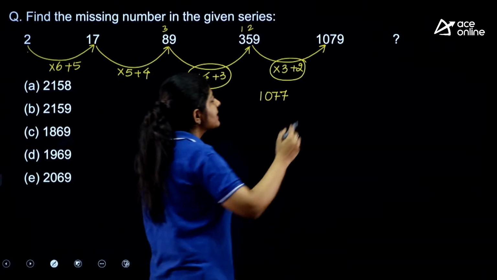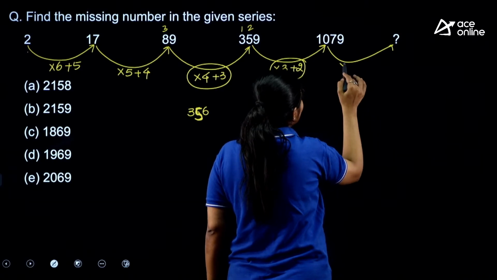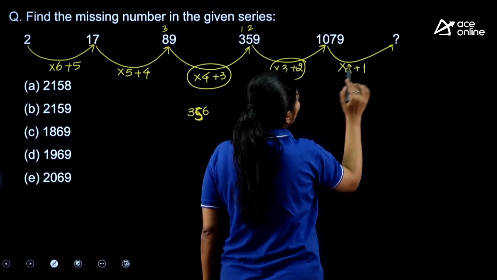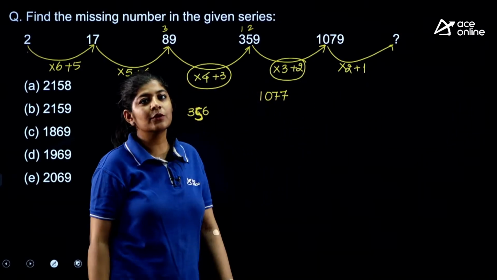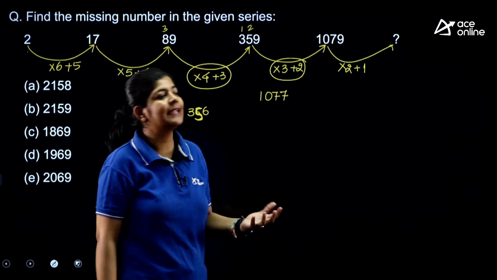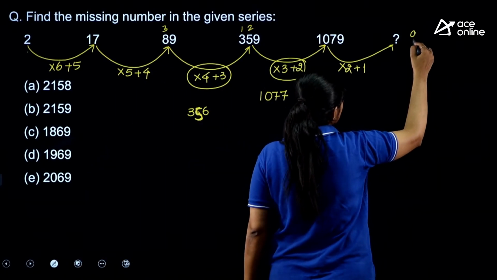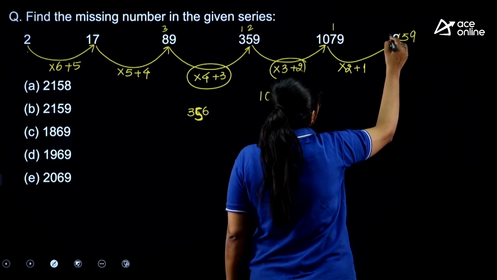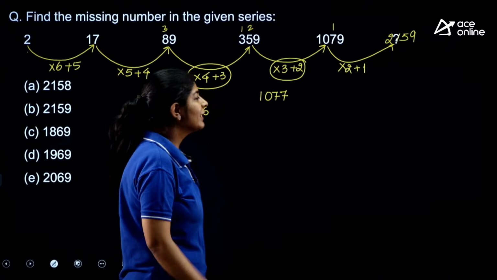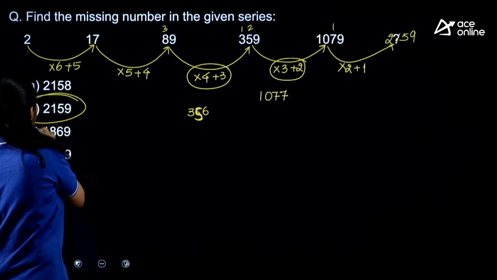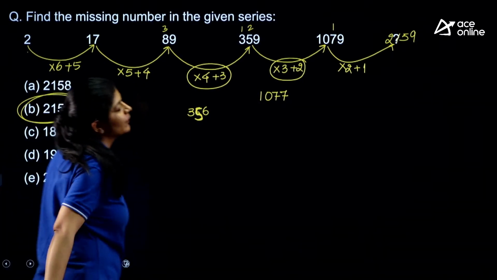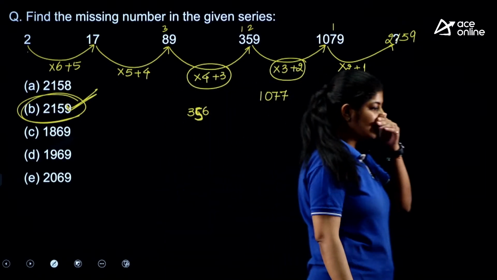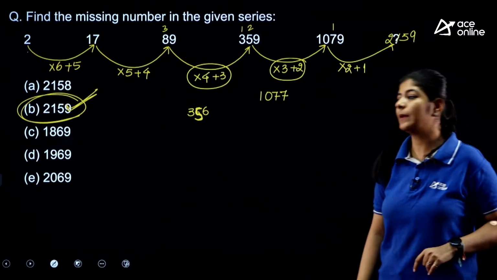The pattern is very simple. Now what we have to do? We have to multiply it by 2 and we need to add 1 in it. 2 into 9, that is nothing but 18. 18 plus 1, that means 19, the 1 is carry forward. 14, 15 and 2159. Do we have this in our options? Yes. Option number B is the correct one. This is a very simple one, right?